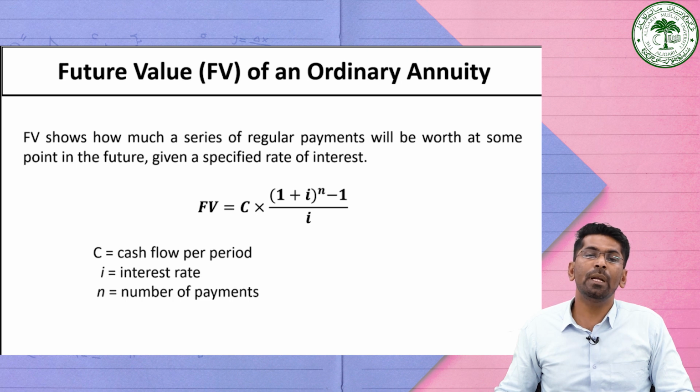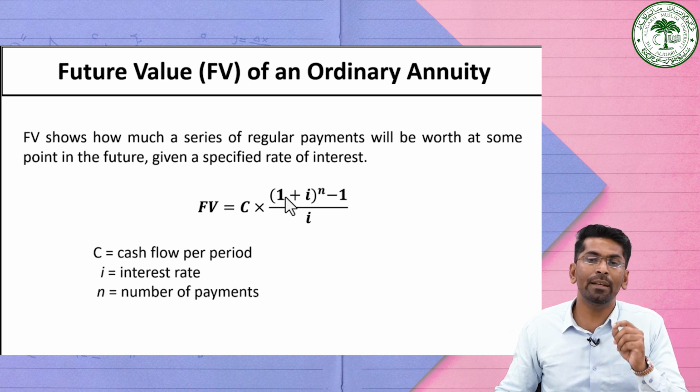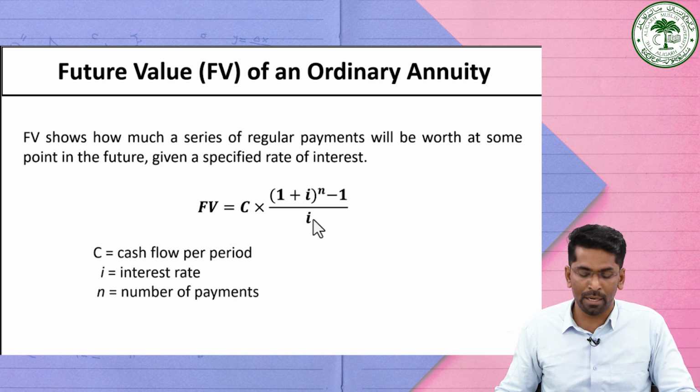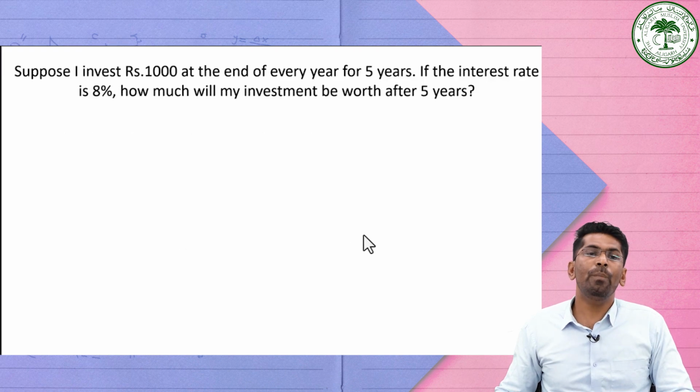So by using this formula, the future value is equal to C into (1 plus i) raised to the power n minus 1, divided by i. In this formula, (1 plus i) raised to the power n minus 1, divided by i, is generally called the future value interest factor of an annuity. Now based upon that, we can solve some examples.